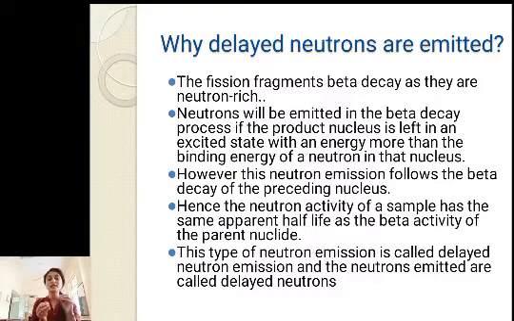The neutrons emitted during this beta decay process are called delayed neutron emission because they are not emitted immediately after the nuclear fission reaction within 10 raised to minus 15 seconds, but there is a certain delay. That is how the name delayed neutrons is given to them.